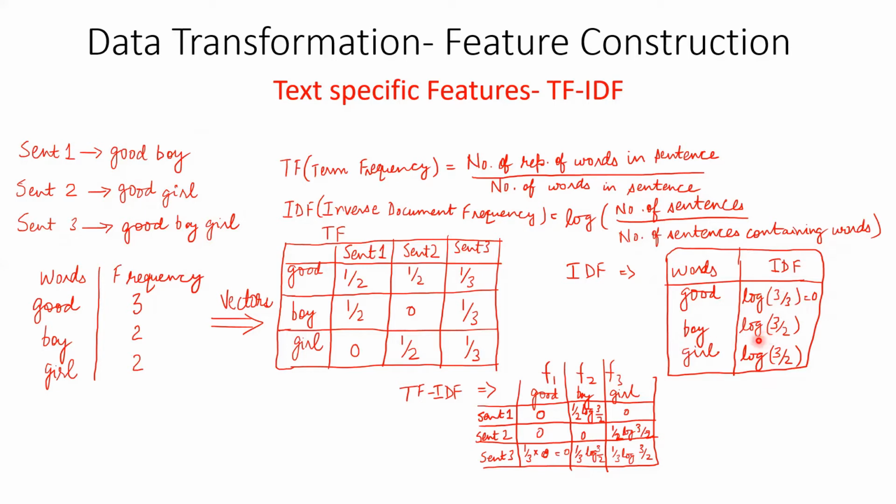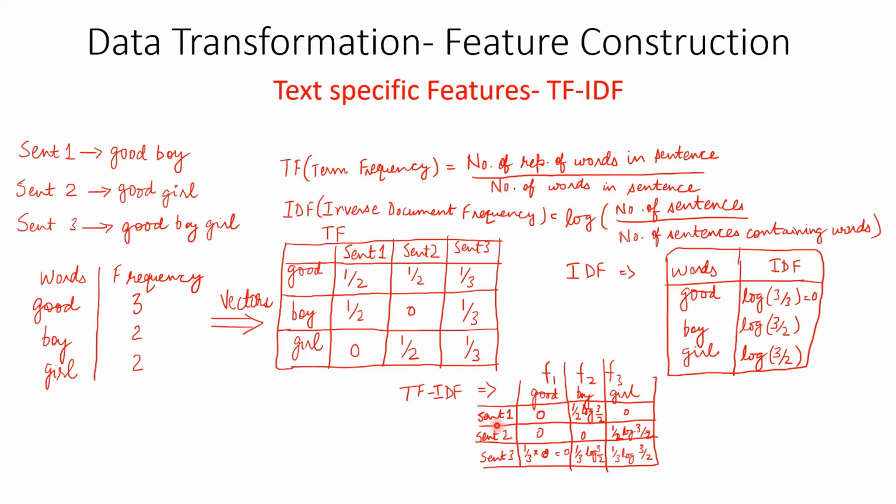Boy, log 3 by 2. Why? Because 3 will always be the numerator, and boy is there in the first and the third sentence. So 3 by 2 in that case. And similarly girl, log 3 by 2. So if you solve this, now you have this TF, you have this IDF, but now you want to make this TF-IDF as a combined table. So this can be made like this.